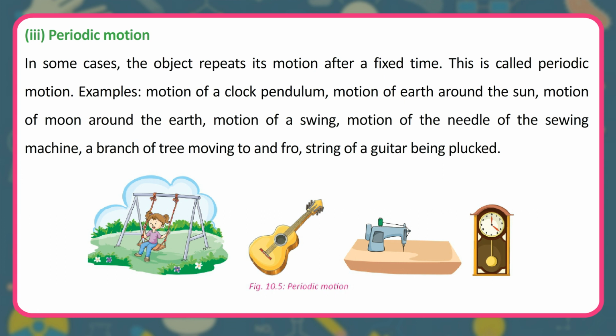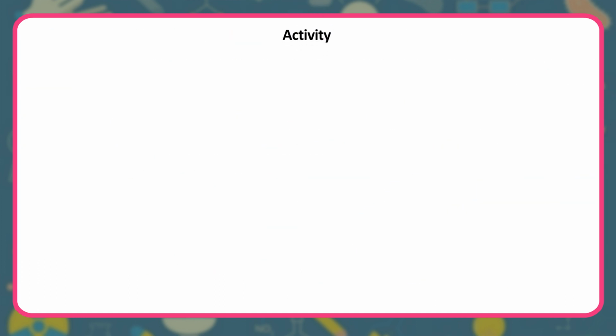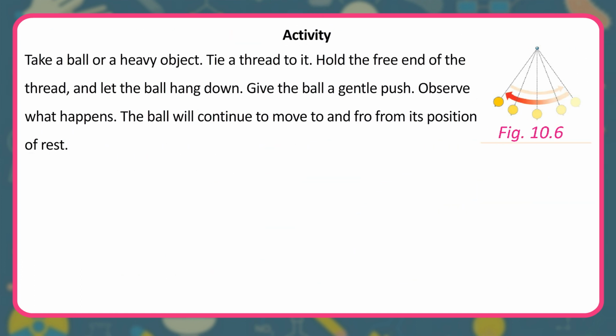Examples: motion of a clock pendulum, motion of Earth around the Sun, motion of Moon around the Earth, motion of a swing, motion of the needle of the sewing machine, a branch of tree moving to and fro, string of a guitar being plucked. Activity: take a ball or a heavy object, tie a thread to it, hold the free end of the thread, and let the ball hang down.